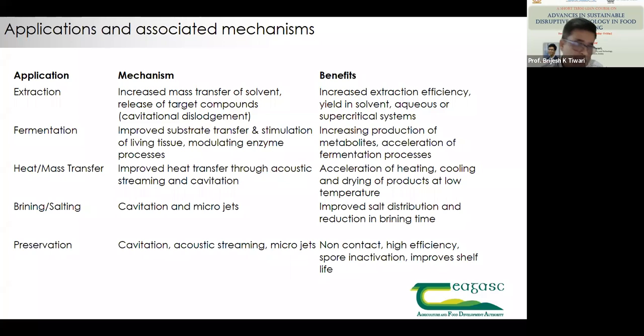The range of different applications is there, but the main mechanism, one single word used for this mechanism, is cavitation, whether those bubbles are forming, collapsing, or moving. So these are the three ways all the mechanisms are associated.